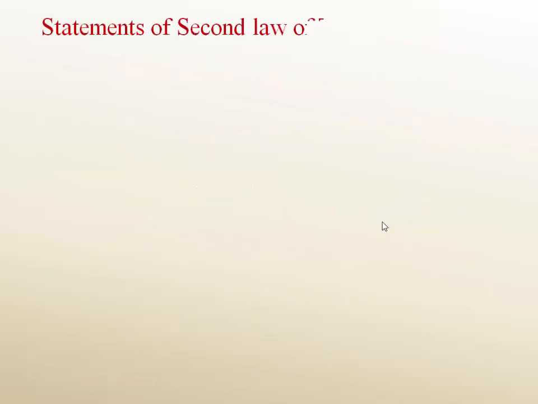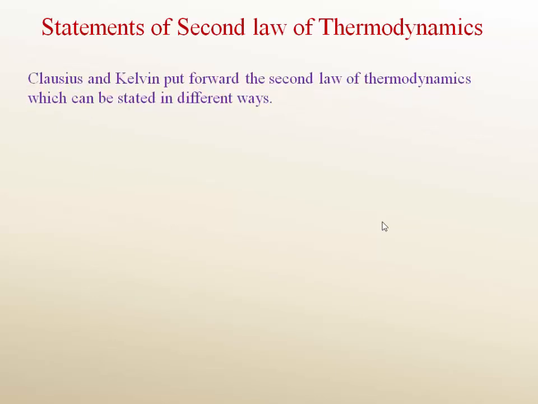Now we discuss the statements of the second law of thermodynamics. To overcome the inabilities of the first law of thermodynamics, the scientists Clausius and Kelvin put forward the second law of thermodynamics, which can be stated in different ways. First, heat cannot pass of its own accord from a cold body to a hot body.